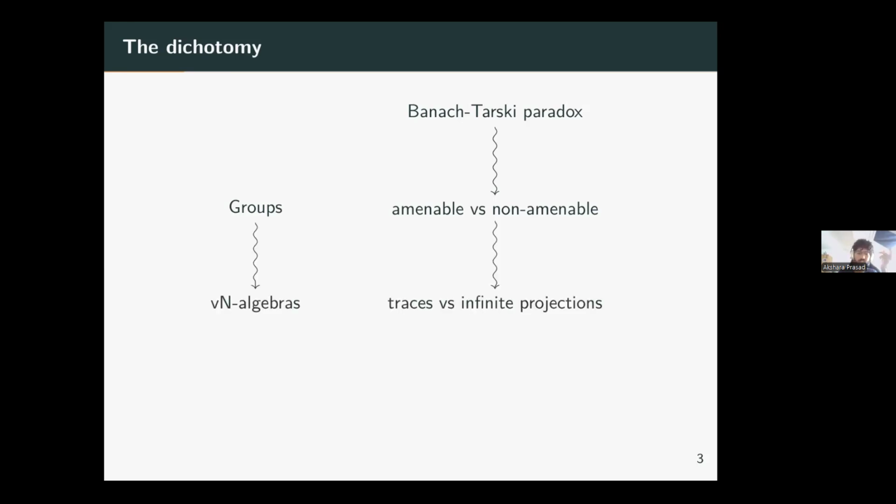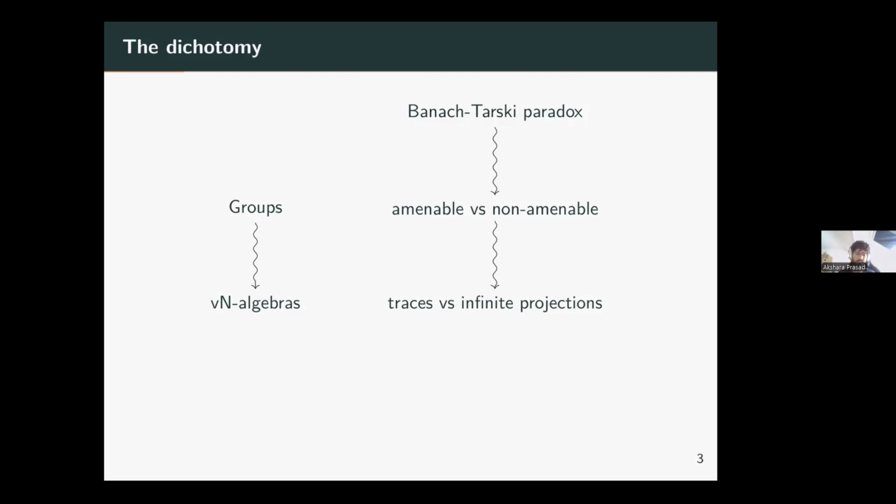If you take L infinity of gamma for a non-amenable group, then all its projections will be properly infinite, so purely infinite. So in the world of von Neumann algebras, you get a dichotomy between factors in which all the projections are properly infinite, and factors which admit a trace.